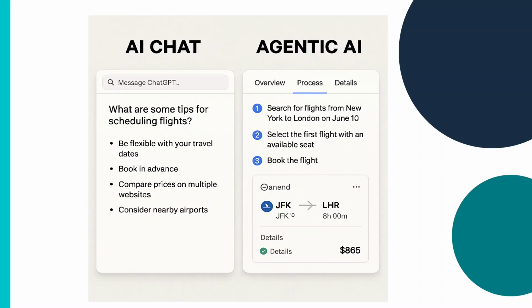Take this example: when we use any GPT and query it, it will give us an answer or suggestion. This is a simple AI chatbot. In agentic AI, it will do the whole process. Suppose you want to book a flight: you go to the website, search from location to location, select the date, compare the price, then book the ticket. So agentic AI includes the end-to-end process.